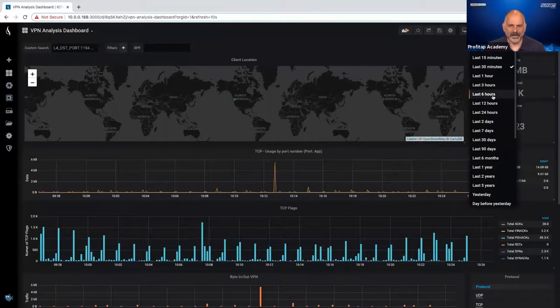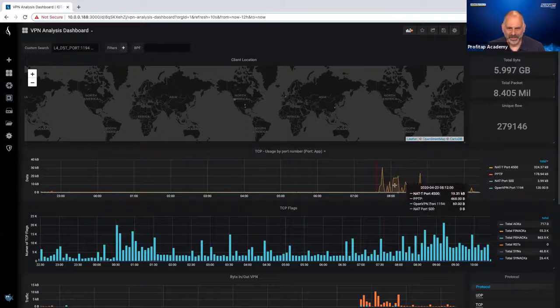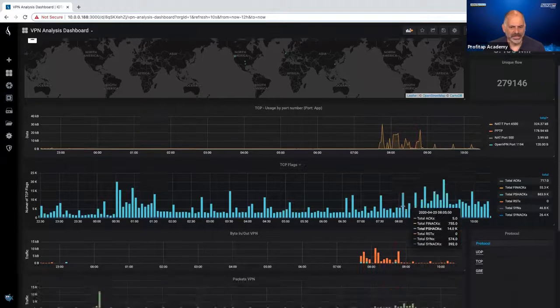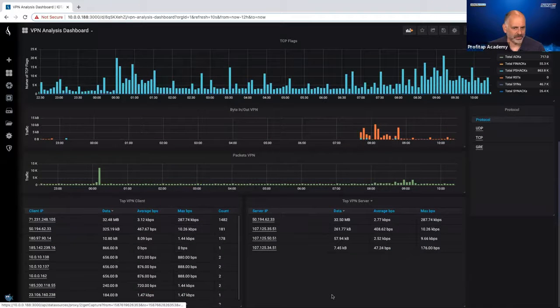So we're going to go back and say the last 12 hours. Now I see we've got a fair amount of traffic in here. It tells me what protocols are running and who my endpoints are. What I'm interested in mostly is where I see a fair amount of traffic.